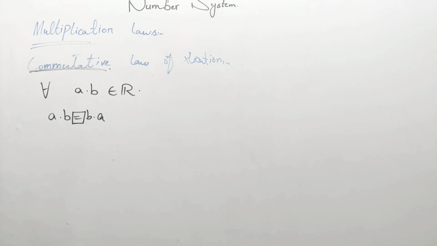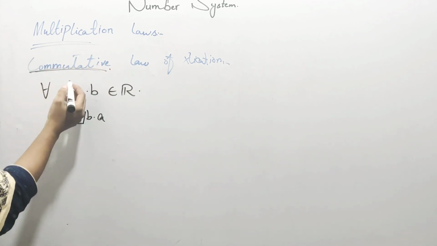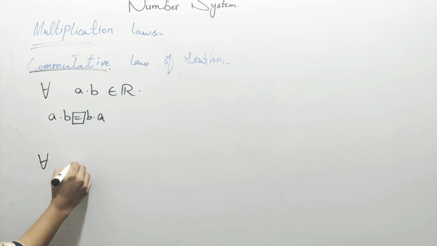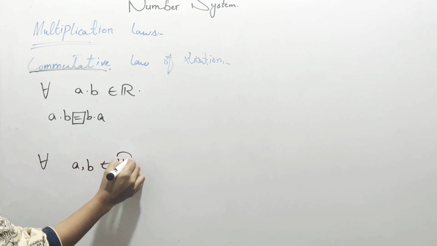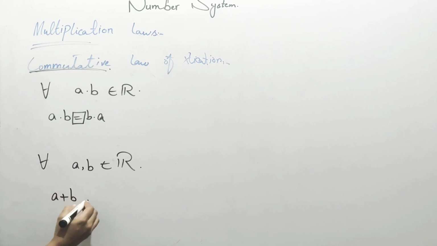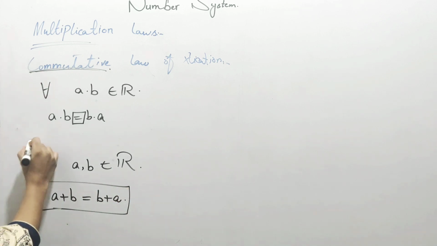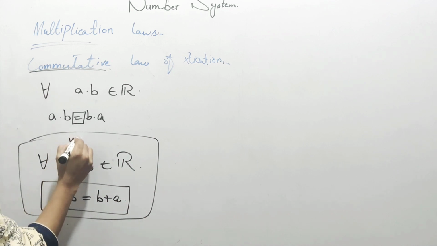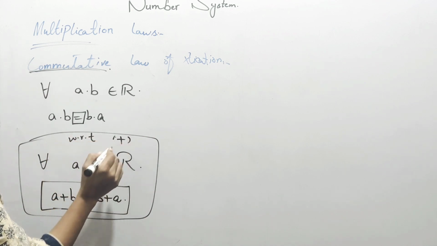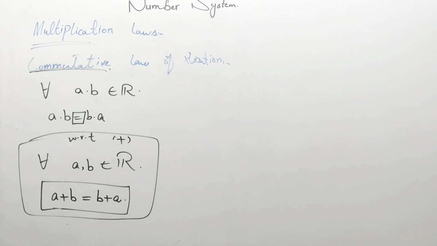So our multiplicative laws are complete. In our last video we learned the additive laws. Now we have learned the multiplicative laws, and this is the commutative law of multiplication. Commutative law of addition says that if you take any two numbers from the real line, a plus b or b plus a, the answer will be the same, and this is the commutative property with respect to addition. So our multiplicative laws are complete.